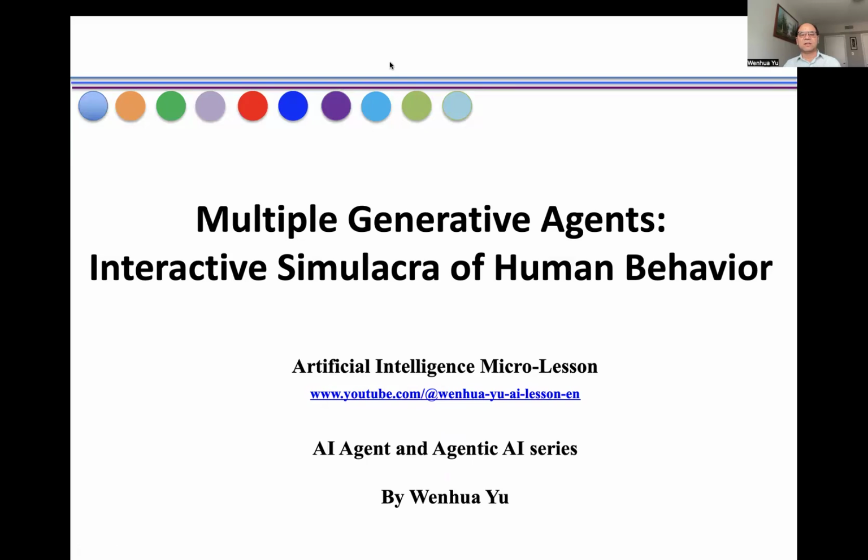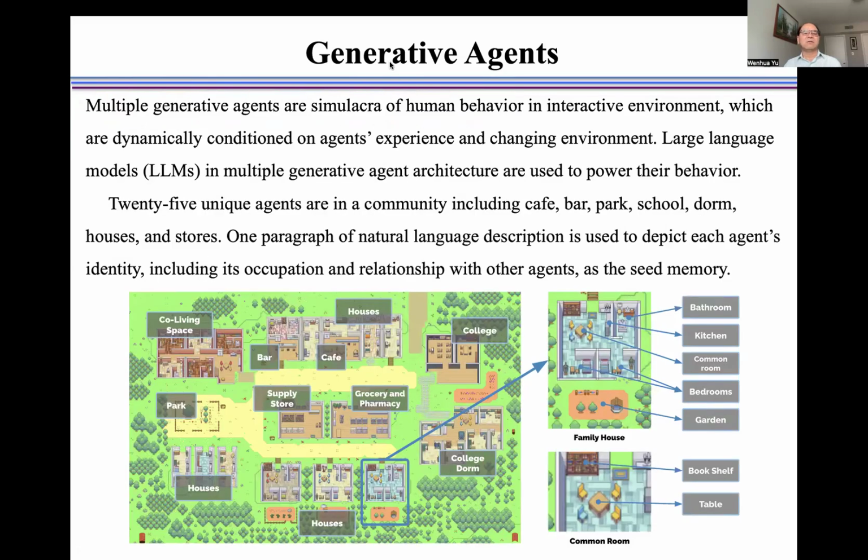Introducing multiple generative agents, interactive simulacra of human behavior. Multiple generative agents are simulacra of human behavior in an interactive environment, which are dynamically conditioned on the agent's experience and the changing environment. Large language models in the generative agent architecture are used to power their behavior.